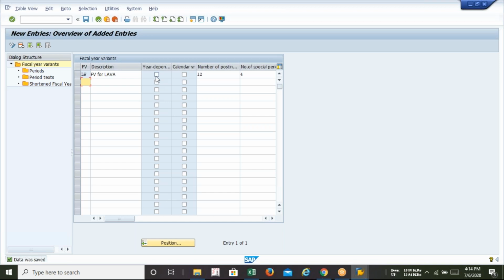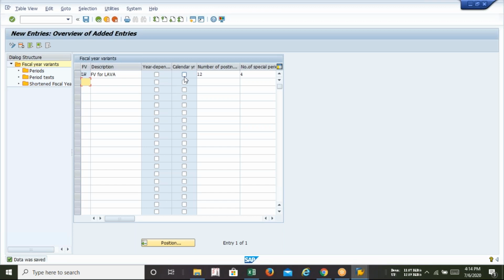Why am I selecting year independent? In India, we never follow the calendar year, because our Income Tax Act always emphasizes that we follow April to March for the assessment year and previous year calculation. So whatever accountancy we follow has to be at par with our tax procedure, so that we can generate the financial statement for our tax department also.